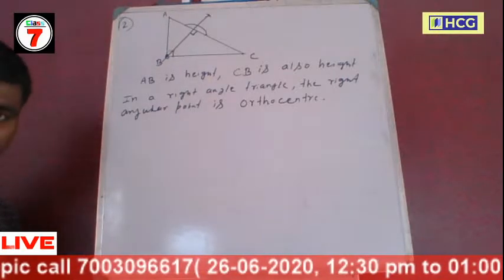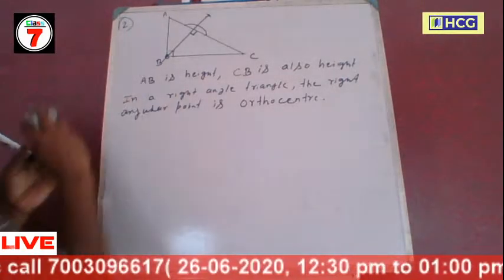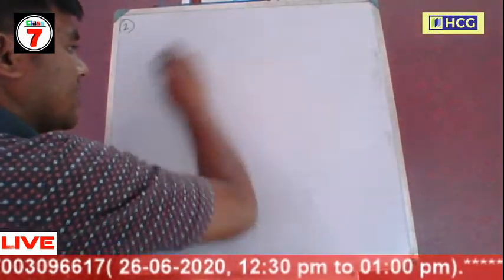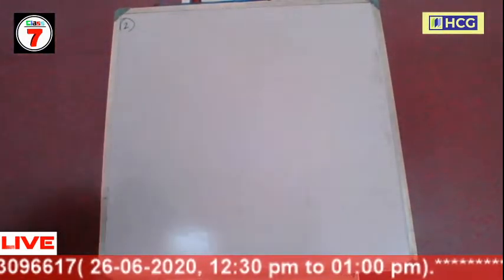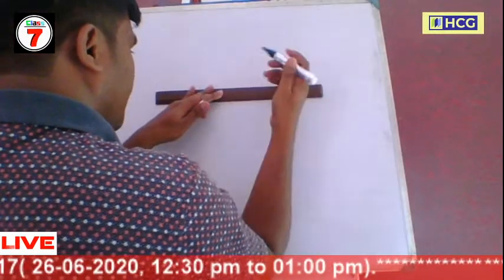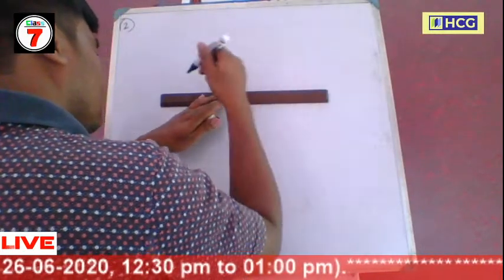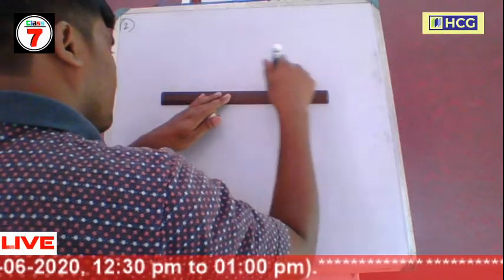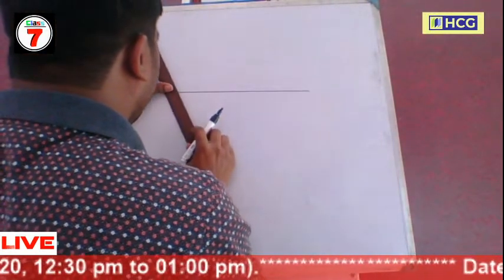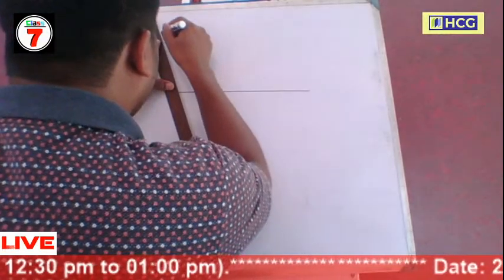Next, we draw another type of triangle, the obtuse angle triangle. In an obtuse angle triangle, one angle must be obtuse.